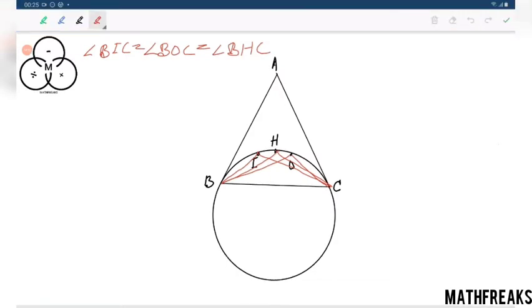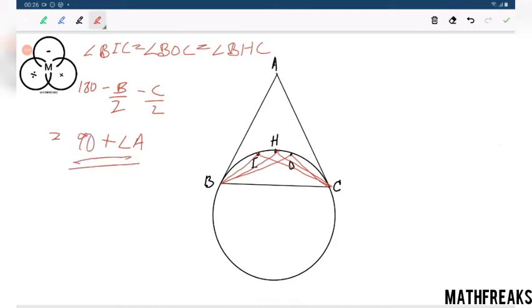One thing that we have already computed is angle BIC, just now. Angle BIC equals 180 minus B by 2 minus C by 2, which equals 180 minus, 90 minus this plus this will be 90.